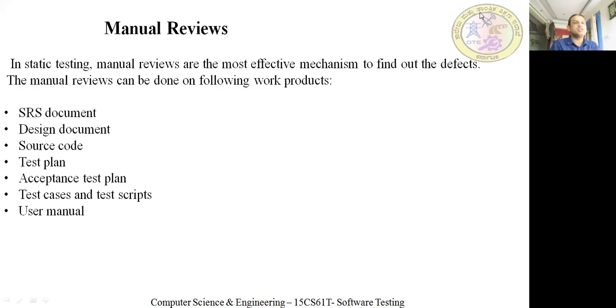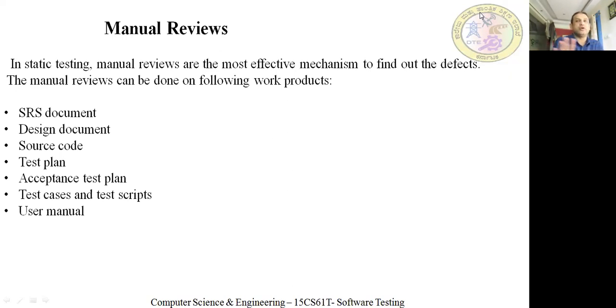So what are the things we need to check there? There are so many steps. This is what we are going to check. We need to check the SRS document. First one is the SRS document, design document, source code, test plan, acceptance test plan, test cases and test script, and user manual. We need to check all these things. So we need to check the software requirement specification document, design document, source code, test plan, acceptance test plan, test cases and test script, and also the user manual. All these things have to be checked manually.